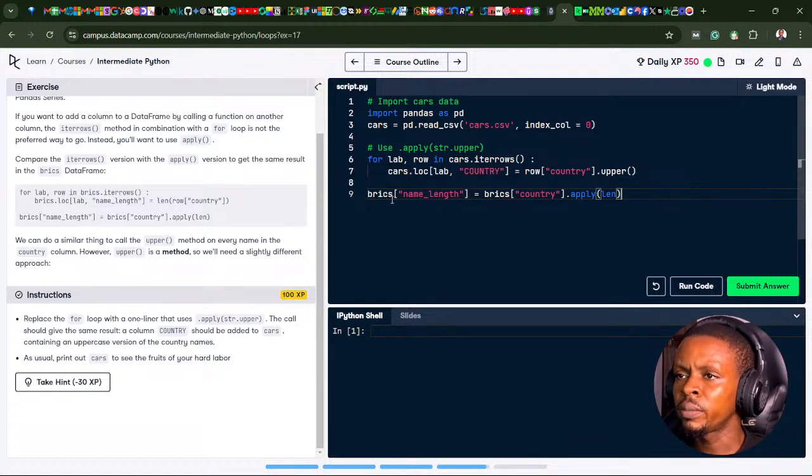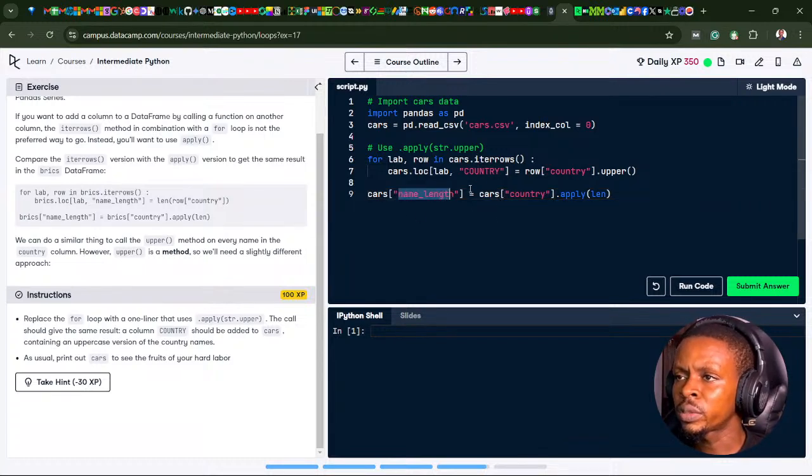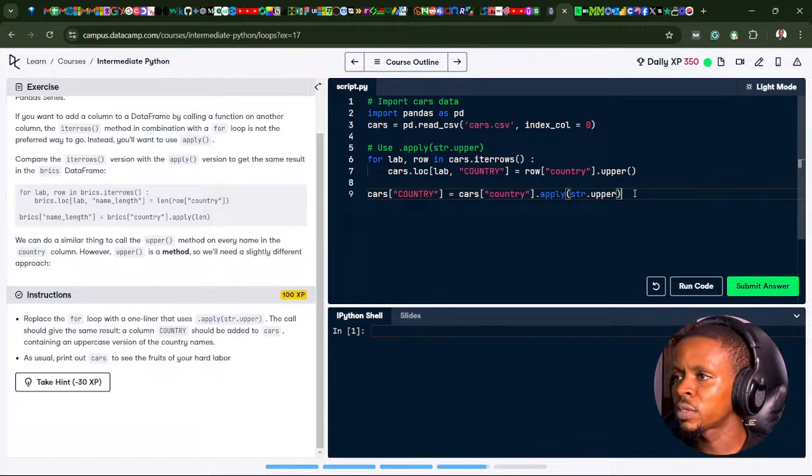So rather than using brics, ours will be cars. This place is going to be cars. Then our column name is going to be country, so I'll just copy this country here. Then rather than the length, we're not using the length, we're going to use this apply with upper. Control C. Now let me test it out in Jupyter Notebook first to see this in action.